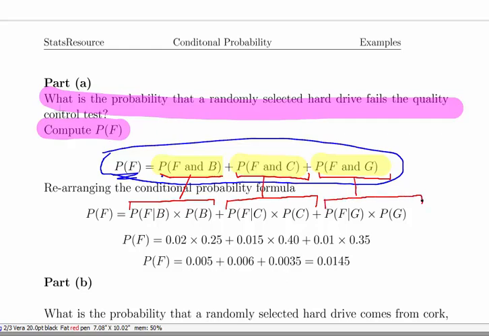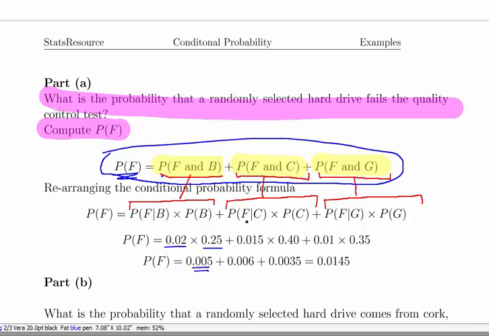What's the probability that it failed, given that it comes from Glasgow? That is the probability of a failure given that it comes from Glasgow, times the probability that it came from Glasgow. So we actually know all these numbers here. 0.2 and 0.25. So that gives us 0.05.